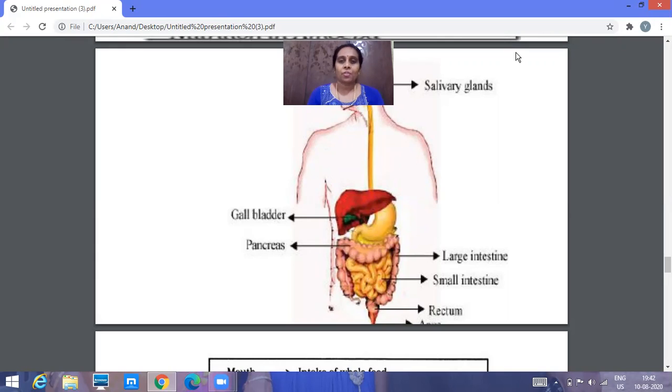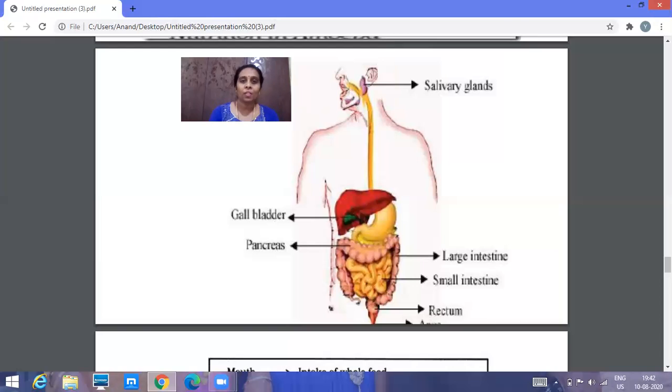Here, what is digestion? Before learning about the digestive system of human beings, we have to know what is digestion. As we were learning about heterotrophic nutrition, human beings also come under heterotrophic nutrition. So they cannot prepare their own food. They depend on other organisms for food, so they are called heterotrophic. As they cannot prepare their own food, they have to consume either a solid or a liquid form of food. So they also come under holozoic nutrition.